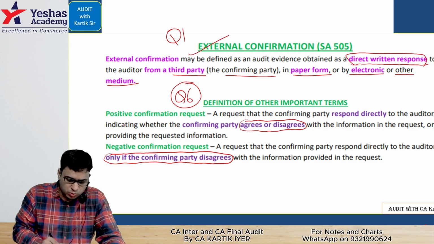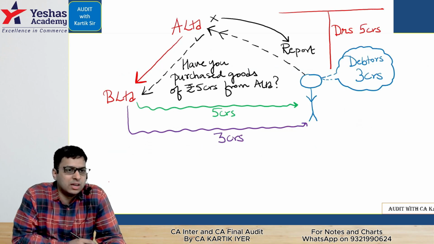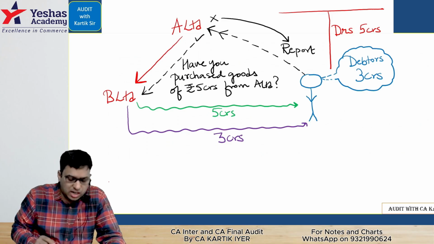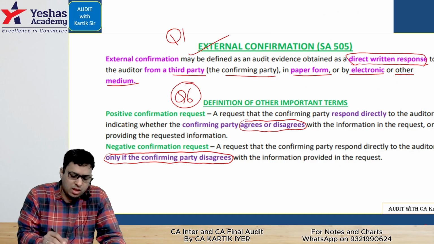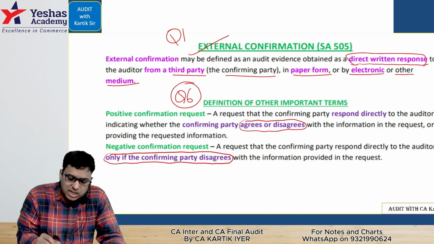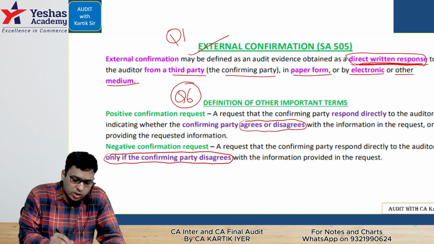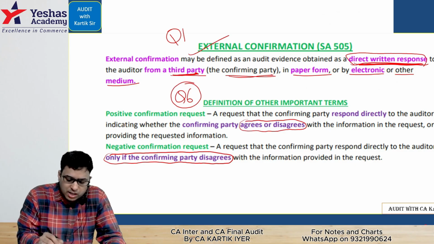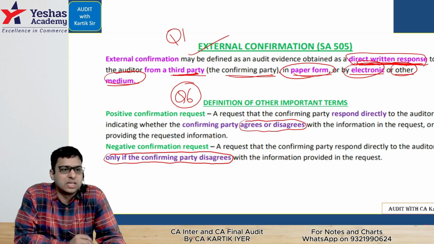External confirmation. My students, I hope you remember the basic example here. We did the debtors example in the class. Okay, this example we had done. Let's start with this one by one. Let's go for it. What is the meaning of external confirmation? It's a direct written response to the auditor from a third party, that is a confirming party, in paper form or electronic or other medium. That is the meaning here.